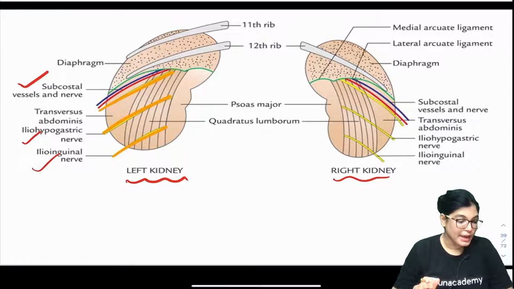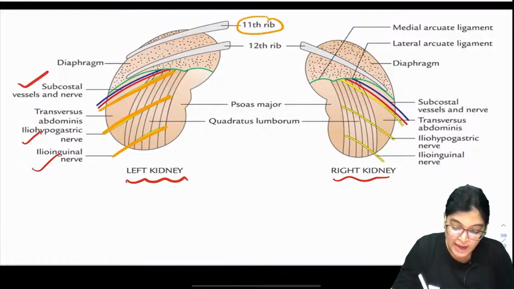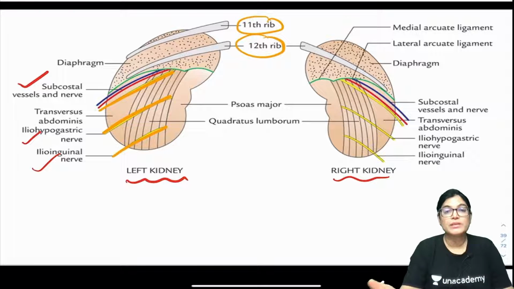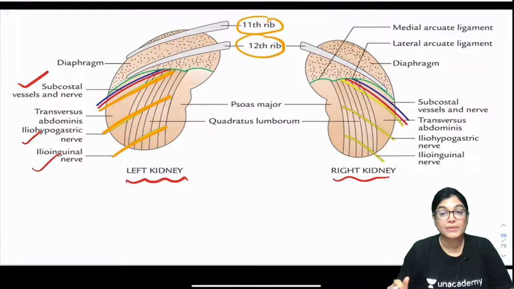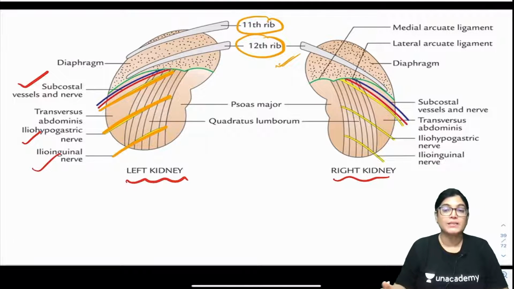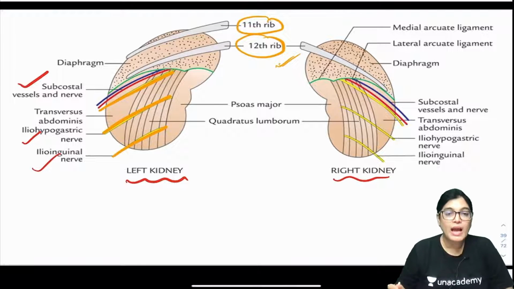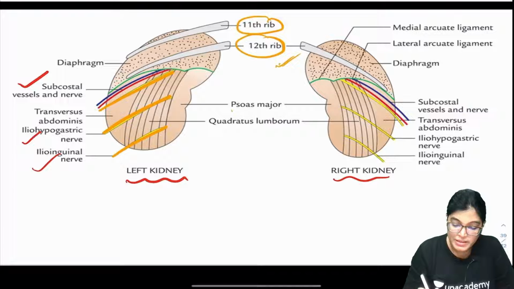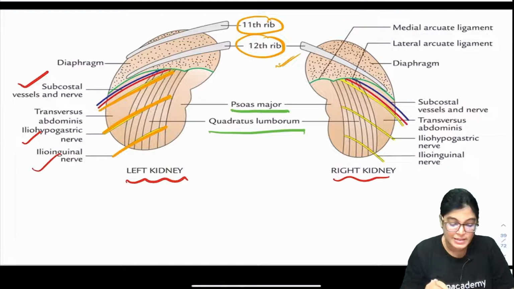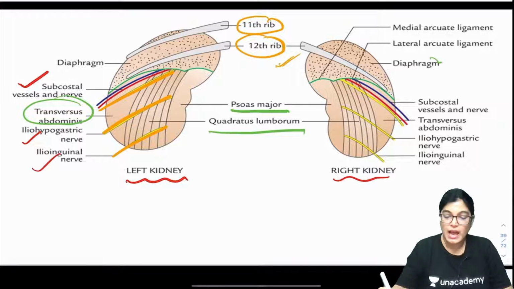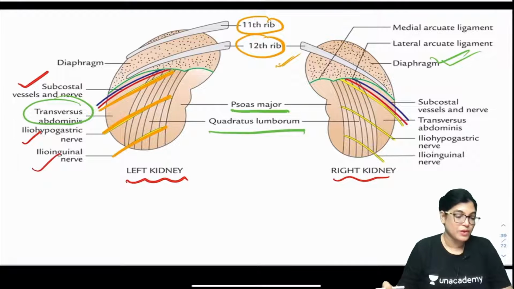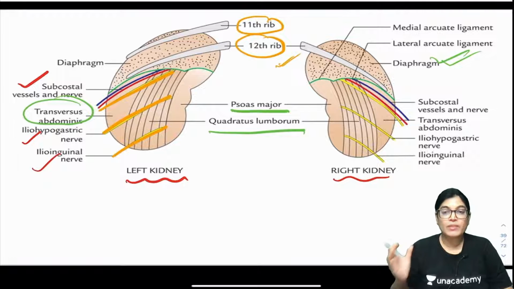Is it okay everyone? The subcostal, ilioinguinal and iliohypogastric nerves are lying in the posterior relation, and we can also see the 11th and 12th rib. The 11th and 12th rib are related to the posterior aspect of the kidney in case of the left kidney, but in the right kidney it's only the 12th rib. Why? Because on the right-hand side the heavy structure, the liver, is lying. We can also appreciate the muscles: medially psoas major, quadratus lumborum and transverse abdominis are related, and on the upper posterior aspect the diaphragm fibers. The diaphragm is also seen in relation. So this is the view showing the posterior relations of both kidneys.